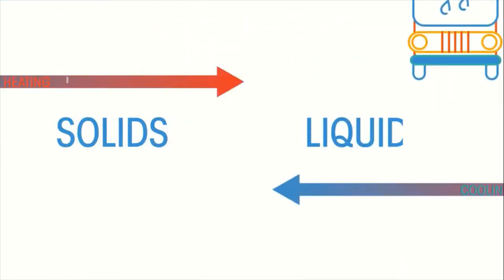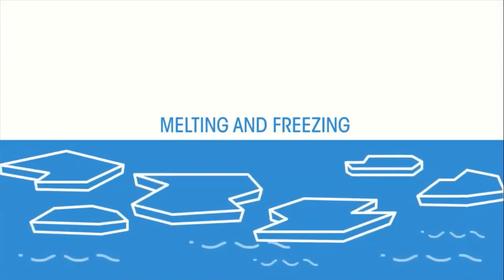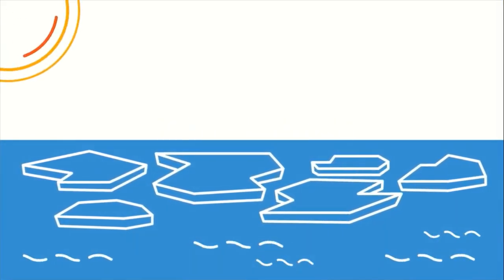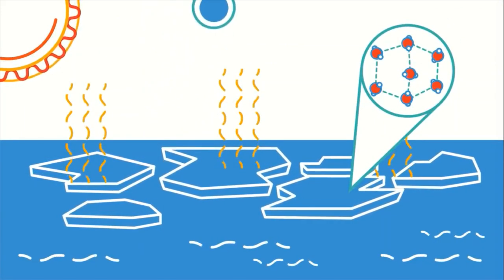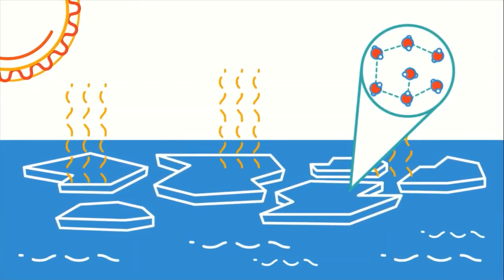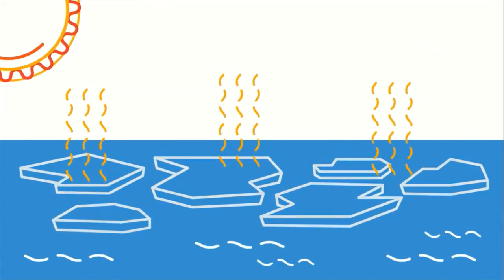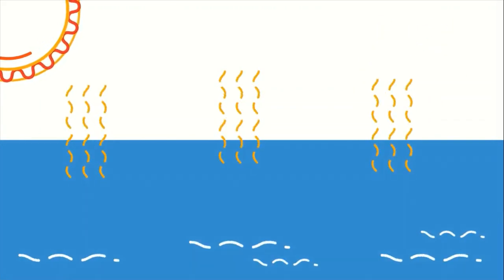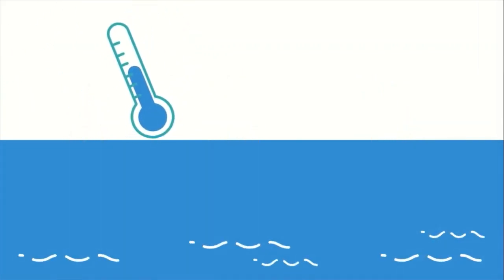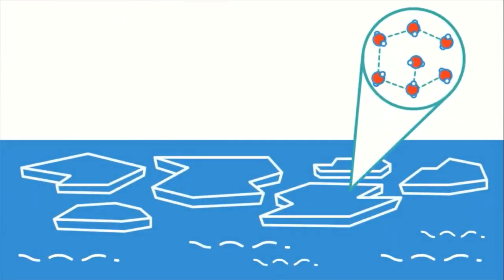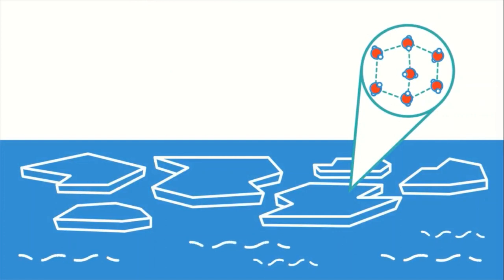Now let's think about the transitions between solids and liquids, so melting and freezing. Think of the Arctic Sea ice. In the summer, when air temperatures are warmer, more heat energy is absorbed by the ice. This causes bonds to break between the ice's water molecules, and the ice starts to melt. The solid ice becomes liquid water. But in the winter, the air temperatures are colder, and so seawater freezes, and the ice starts to form again. There is less heat energy within the ice, and so more bonds can form, holding it together as solid ice.